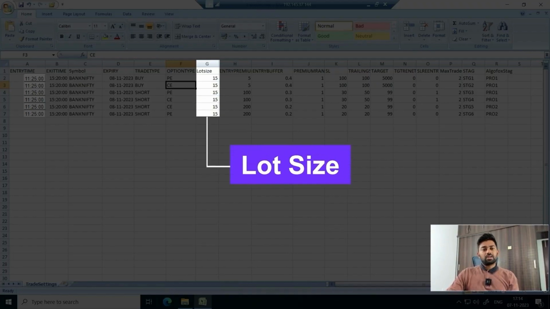Then of course comes the lot size. I have to mention how many lots I want to take a trade in. For example, if I want to take a trade in 10 lots, I can mention here as 150. But to begin with, let us say we want to trade only with one lot, so I'll keep it as 15 itself.